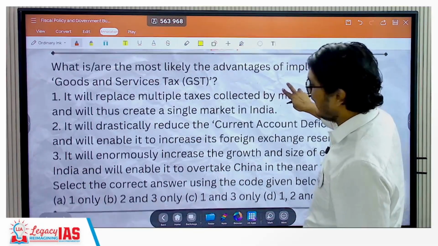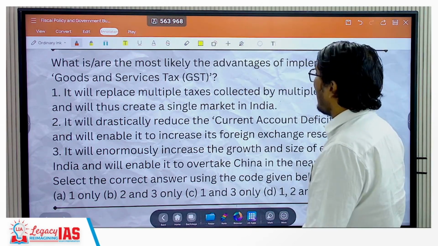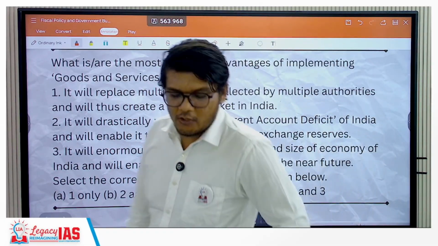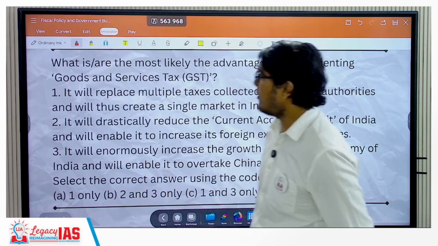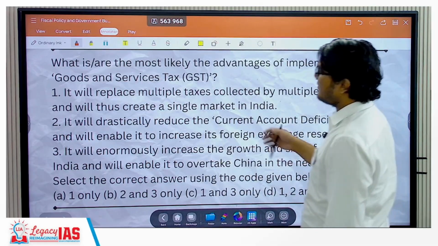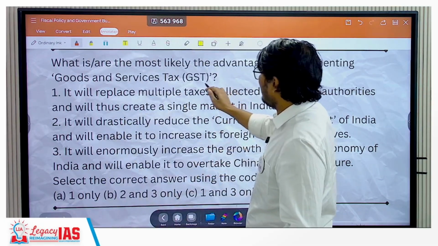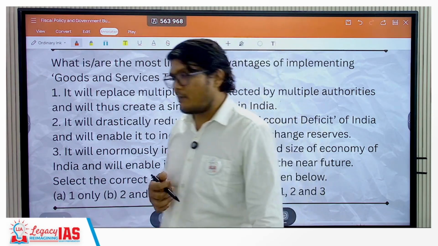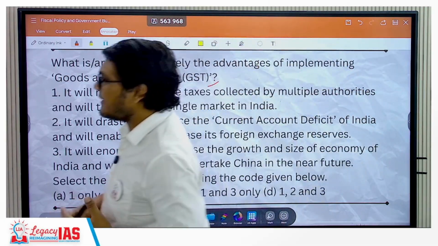Let's move ahead. Again, another question in 2017 itself. The question says, what is the most likely advantage of implementing the goods and services tax? Now, GST was implemented in the year 2017 itself, and the very same year you get a question, right? Statement 1, it will replace multiple taxes collected by multiple authorities and will thus create a single market in India. Now, this GST came up with the concept of what? One nation, one tax. Many people thought it is related to one nation having only one percentage of tax. That's not the case.